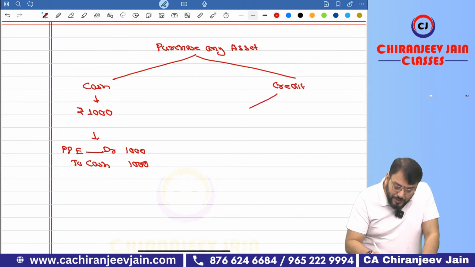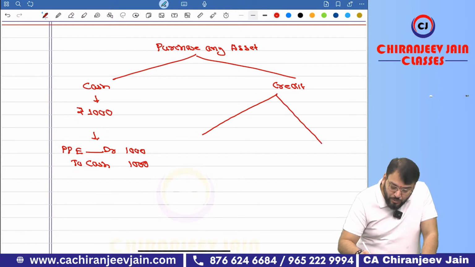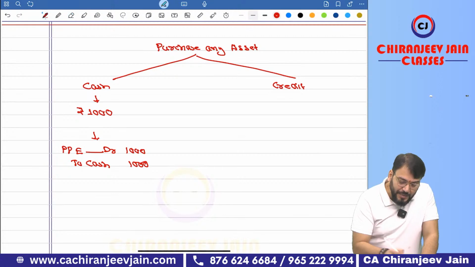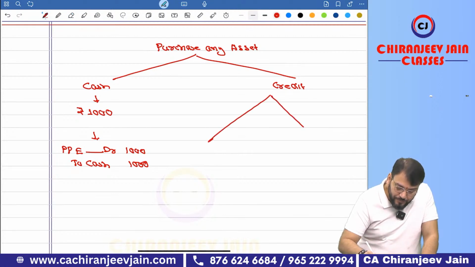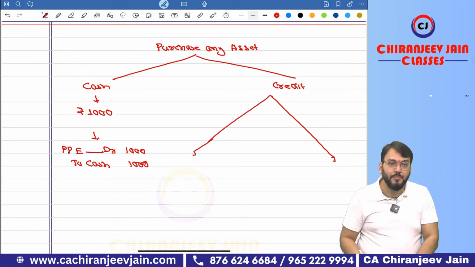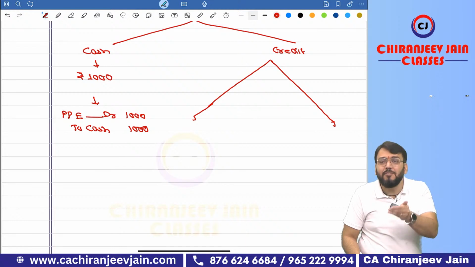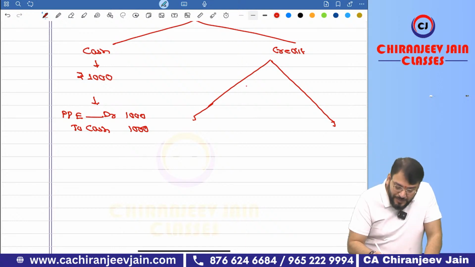Now, in credit, there can be two situations. Correct? Whenever there is a credit, some credit period will be allowed. It means there will be some credit period.